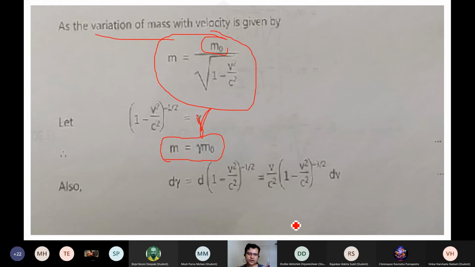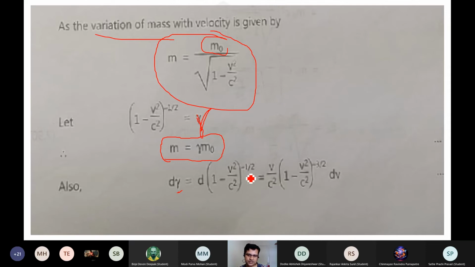Just for understanding, what is actually the gamma? Gamma is 1 minus v square by c square, to the power minus half. That we need to differentiate, because it also involves the velocity, so we need to differentiate this gamma with respect to the velocity. That means differentiation with respect to v.